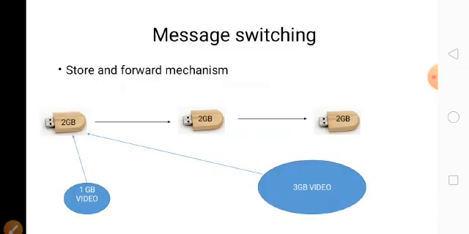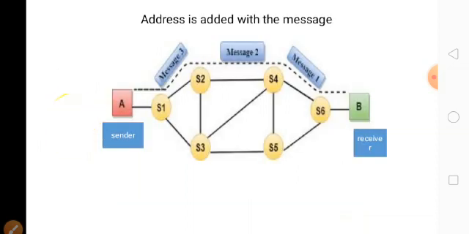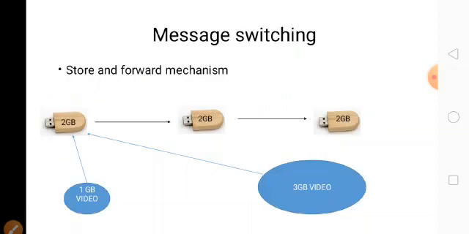So message switching. The second type of switching technique is message switching. Here we follow the store and forward mechanism. Here three pen drives are there. This 1 GB can be stored in the first pen drive, then also forwarded to the second pen drive, then also forwarded to the third pen drive. But the 3 GB cannot be stored first of all.